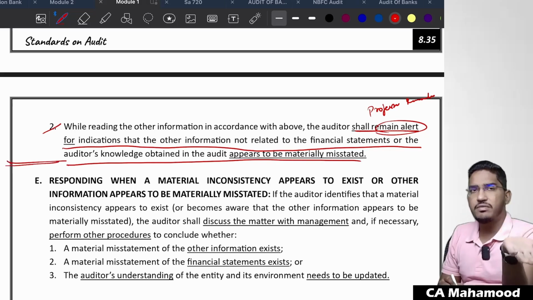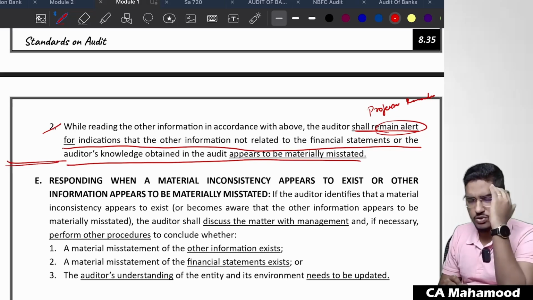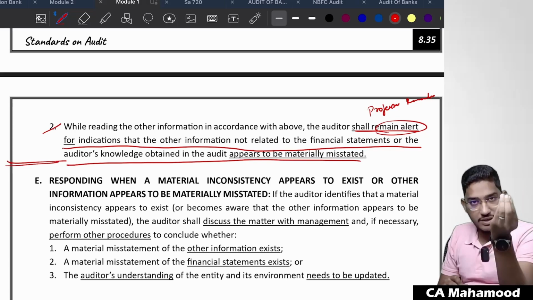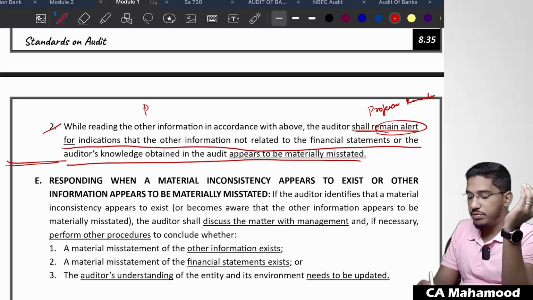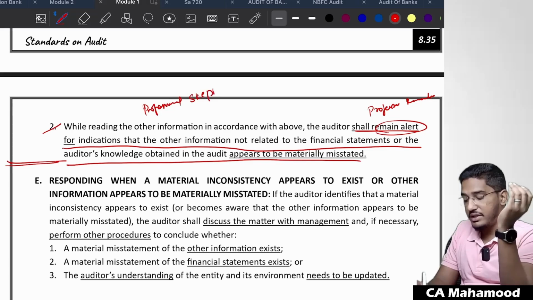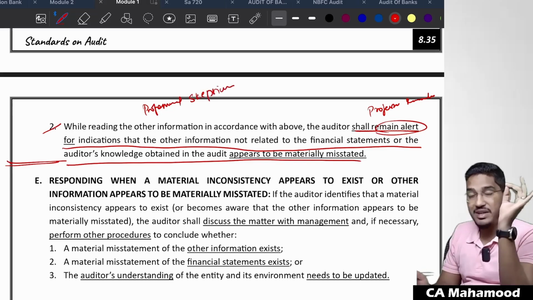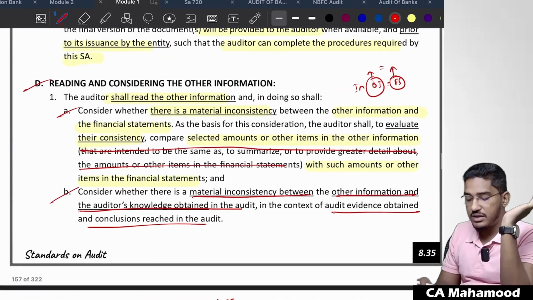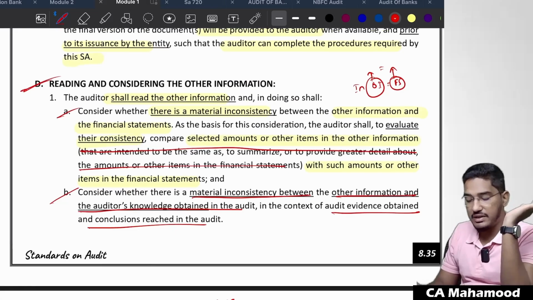Okay, so don't read it with a preconceived notion that every other information will be correct only, why would management convey wrong information. Don't go with that blind acceptance. Always remain alert, maintain the attitude of professional skepticism. There is always a possibility of other information getting wrongly stated, so maintain that professional skepticism, maintain that alertness. So these are the points which you need to keep in mind while you are reading and considering the other information.